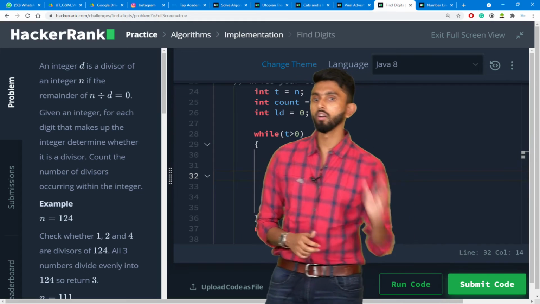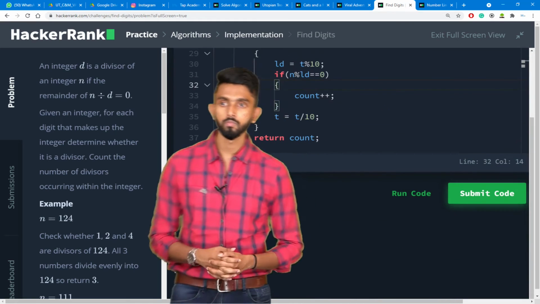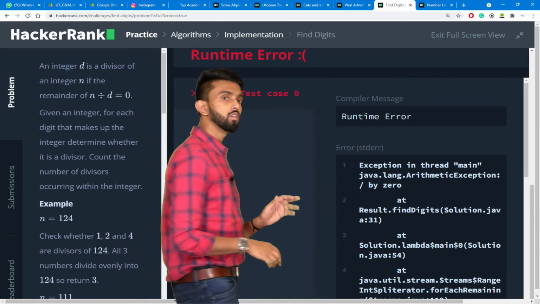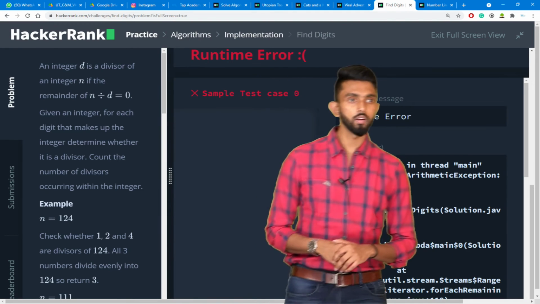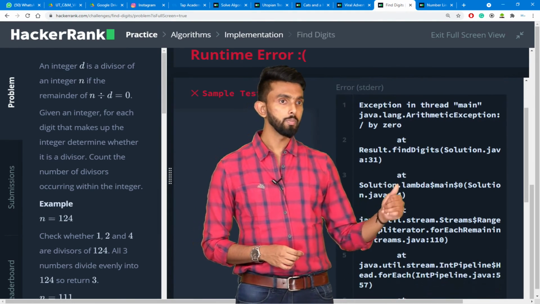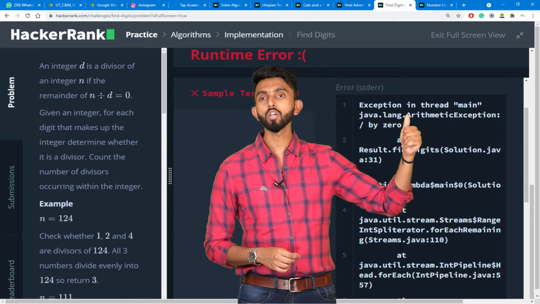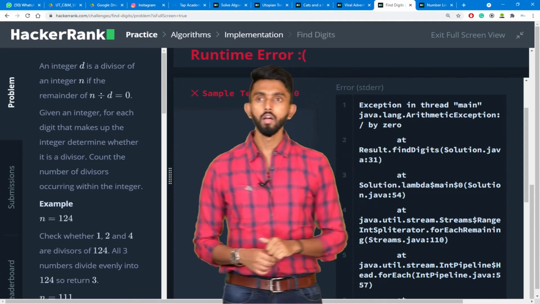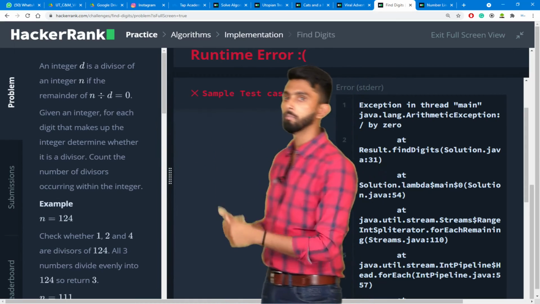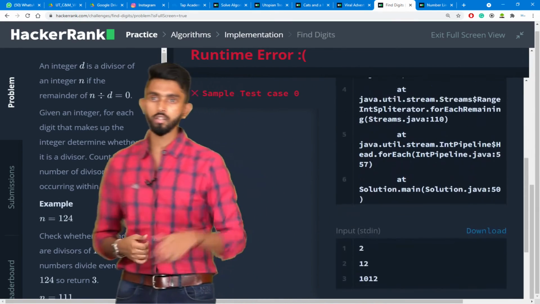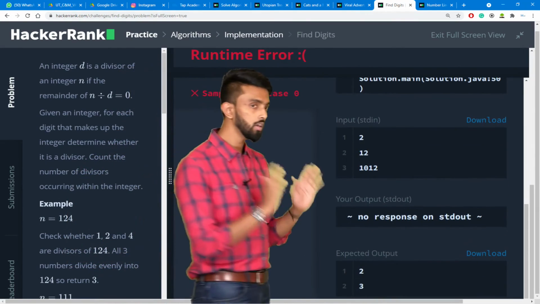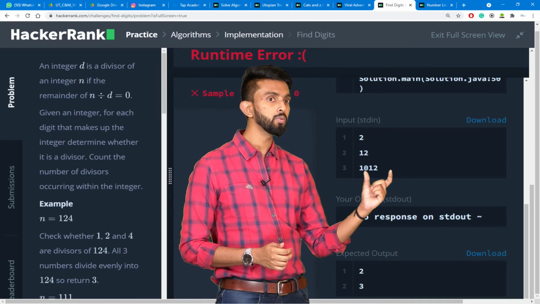I'll click on run code. If I click on run code, runtime error. It is basically saying there was an arithmetic exception, it seems. First of all, I want to see what is the sample test case that was passed. Let us go check that out. If you scroll down, this is the test case which failed.